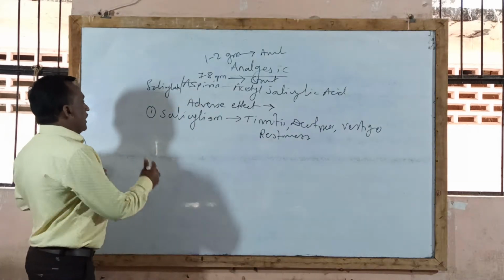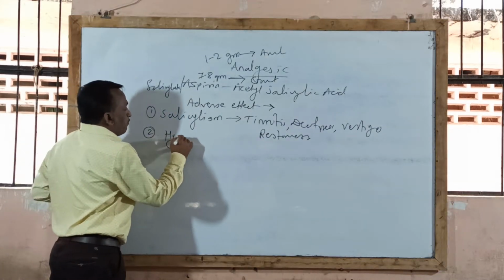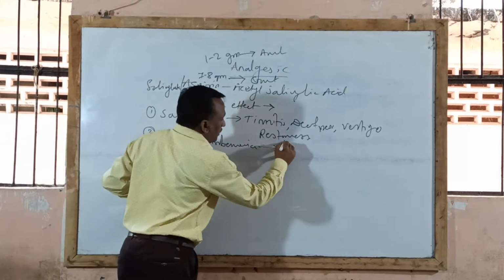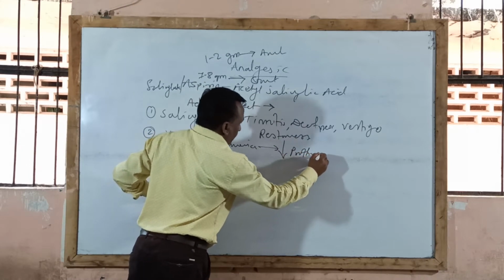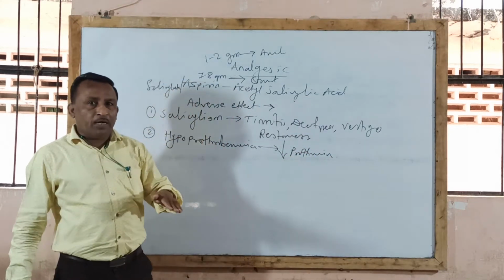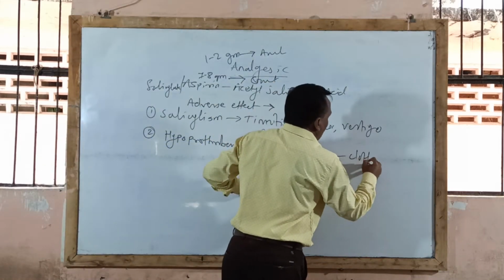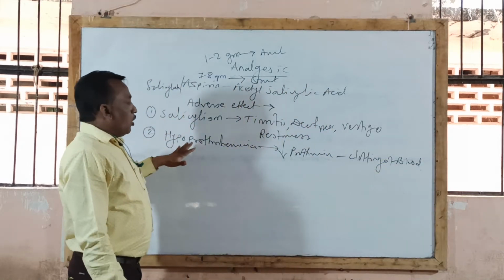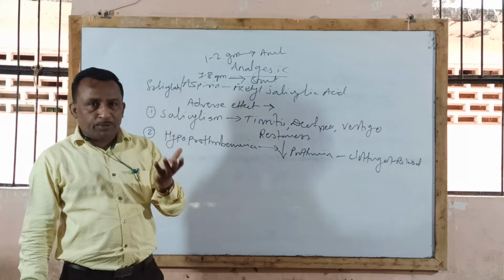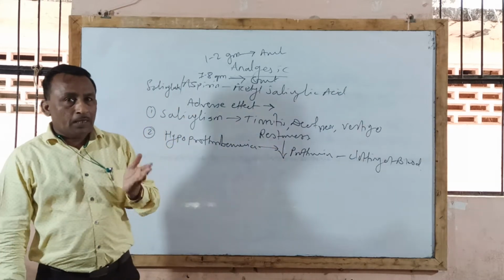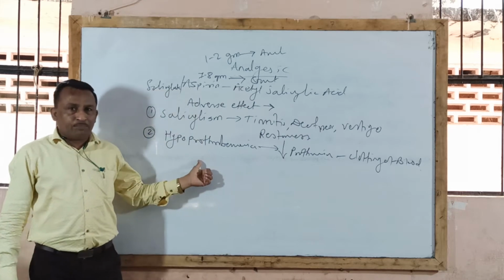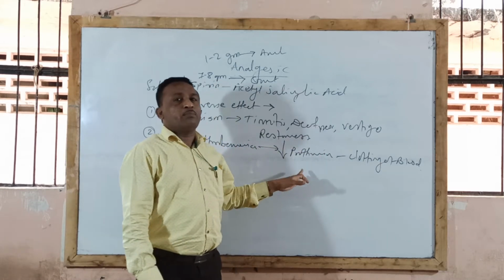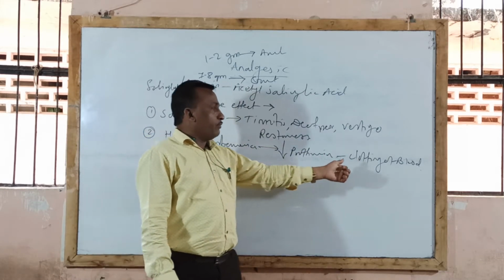Another major side effect of salicylate is that it may lead to hypoprothrombinemia condition in patient. Hypoprothrombinemia is nothing but decrease in prothrombin level in blood. When prothrombin level decreases in blood, clotting time of blood is going to be affected. Majorly on long-term use, if some patient is taking aspirin drug continuously, there may be chances of hypoprothrombinemia, that is decreasing prothrombin level in blood. You know that prothrombin is responsible as a clotting factor. When prothrombin level decreases, it affects clotting of blood.